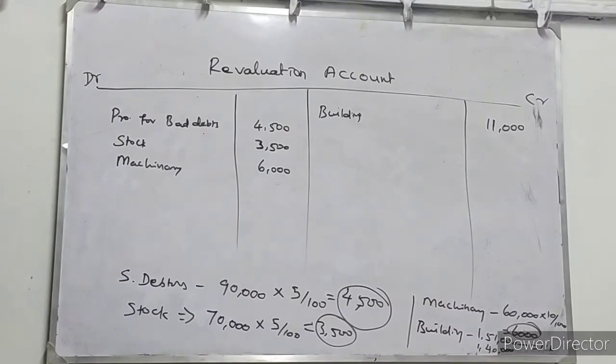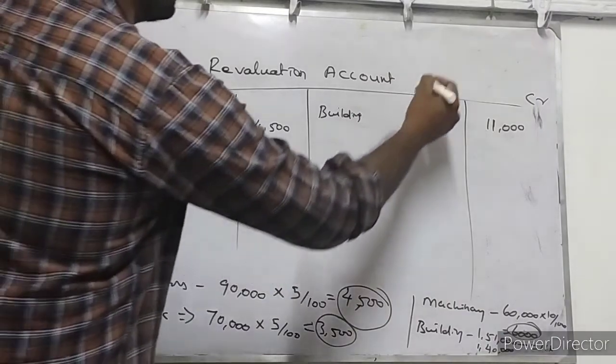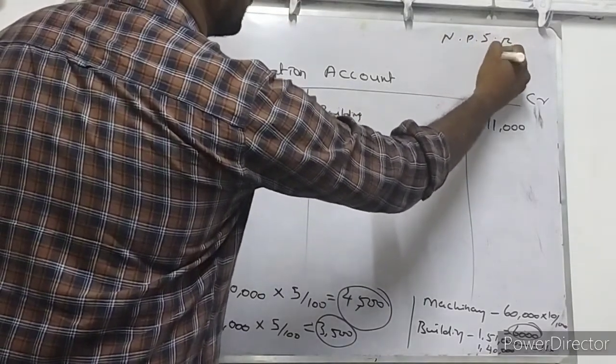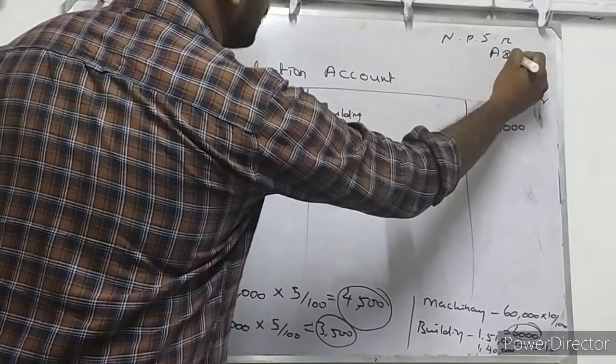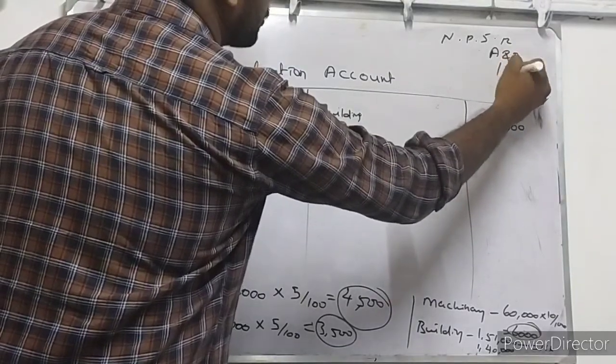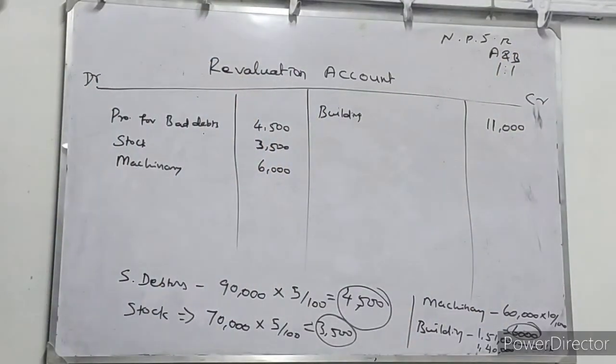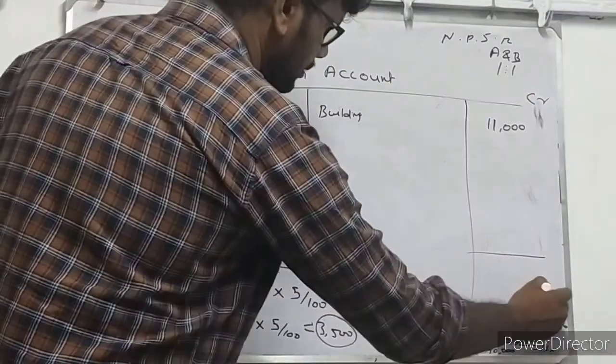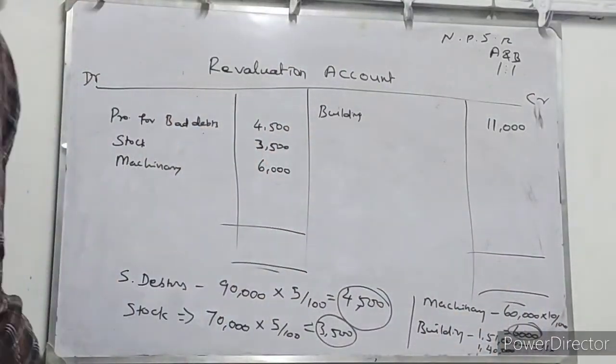A and B will continue to carry on the business and shall share profit and losses equally in future. New profit sharing ratio for A and B, the continuing partners, is 1:1.